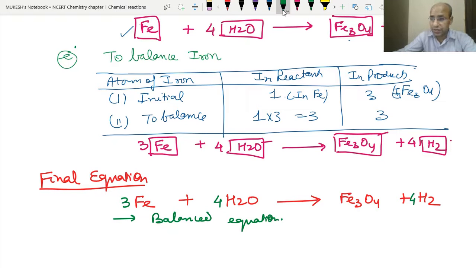Students, today we have studied what a chemical equation is, how to write a chemical equation, what the different steps in writing a chemical equation are, what an unbalanced and balanced chemical equation is, what the reasons for balancing a chemical equation are, and the different steps involved in balancing it. Now how to make this chemical equation more informative, that we will study in the next video.